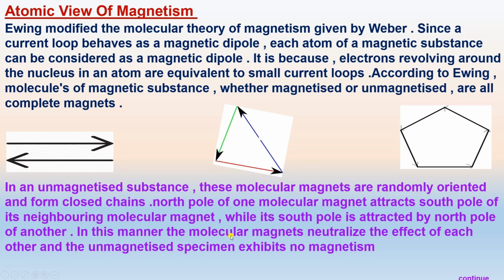In this manner, molecular magnets neutralize the effect of each other, and the unmagnetized specimen exhibits no magnetism. Here also, in the form of a closed loop, they cancel the effect of each other, and in this manner the unmagnetized specimen exhibits no magnetism.